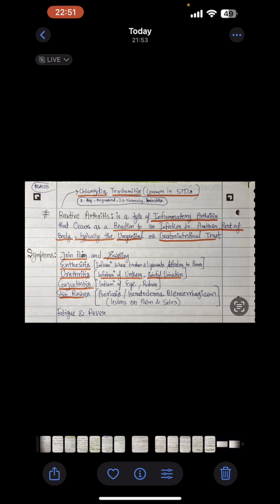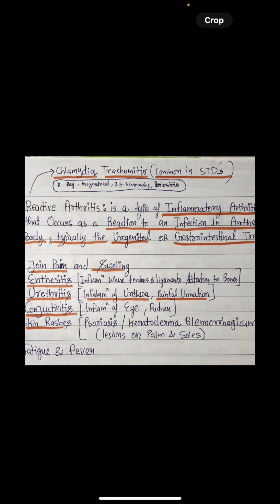You will understand through the questions very well. So just know what reactive arthritis is exactly: the infection is in one part of the body, but the reaction is in another part. It is caused by chlamydia.